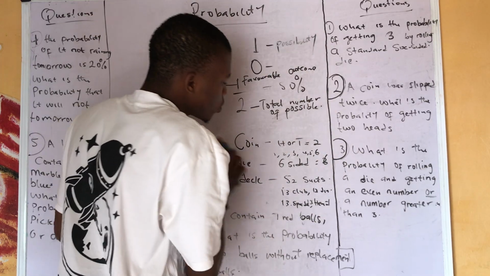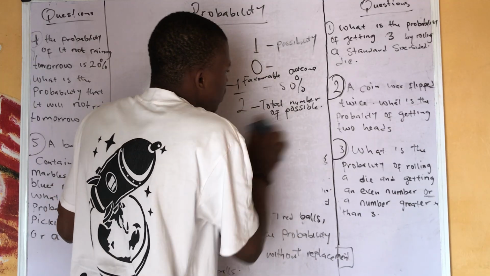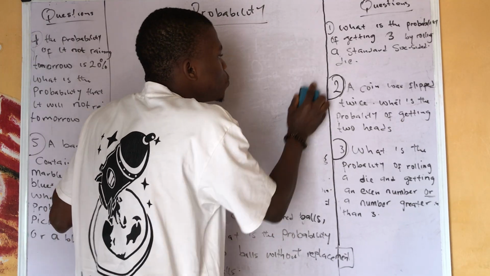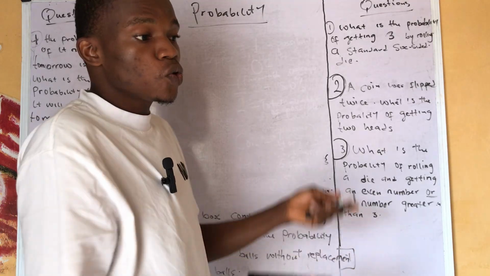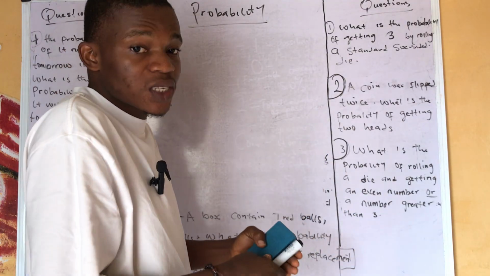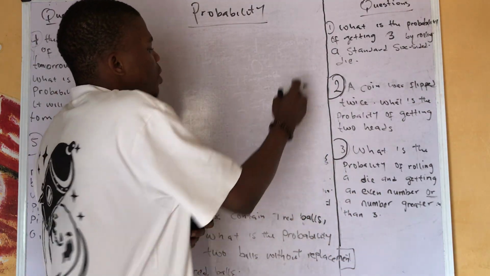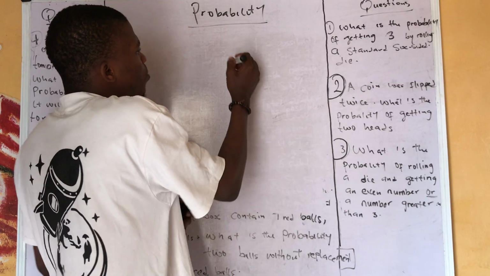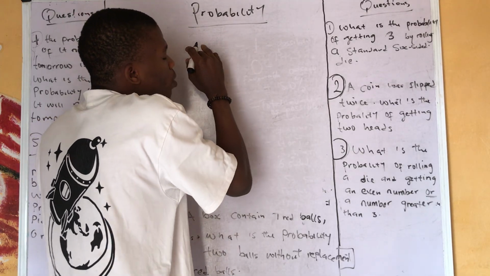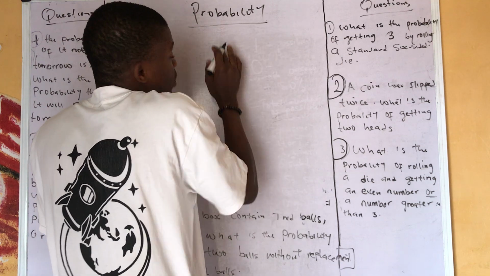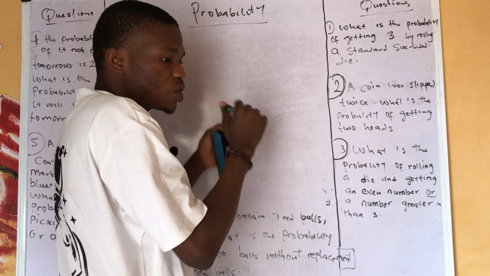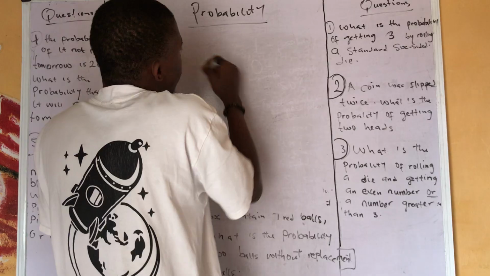So let's now move on to the business of today. Why I wrote the question on the board is to reduce the duration of the video so that it will not look bulky, so that it will be simpler to understand. Now, under probability, there are subtopics under it, but I just summarize the major things, everything you need to know. That's why I call it a summary of probability.